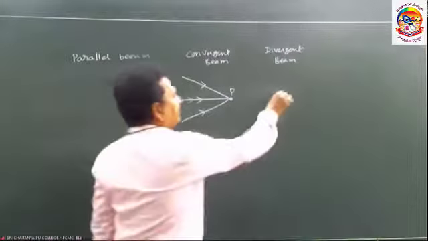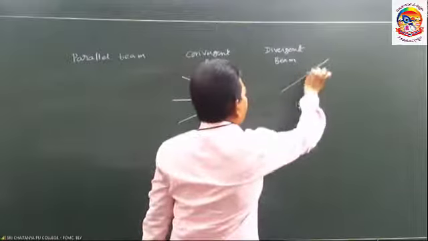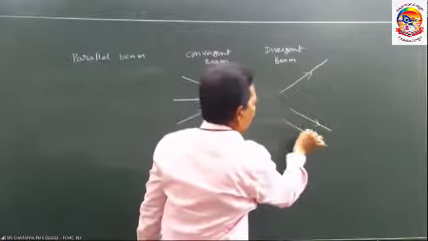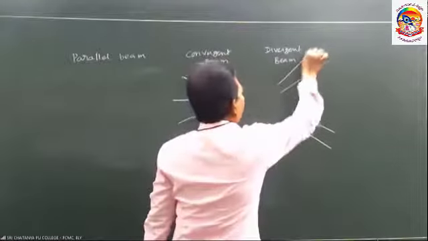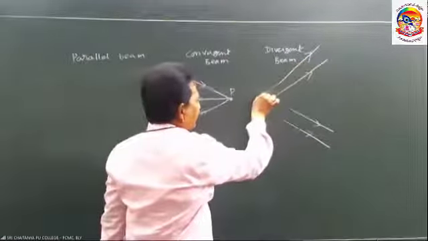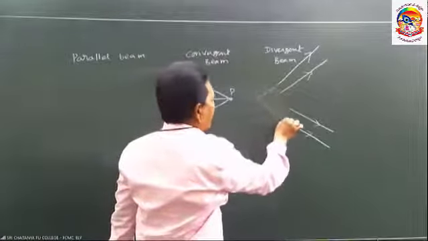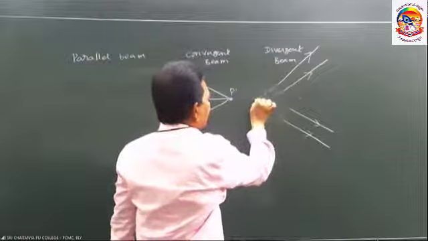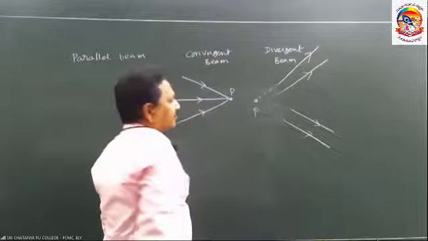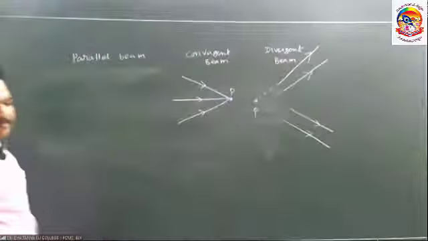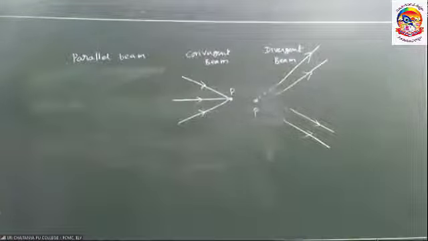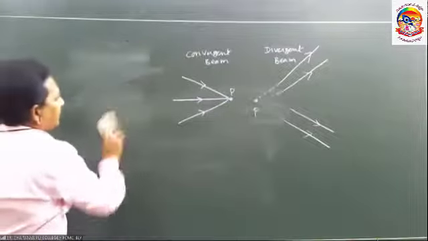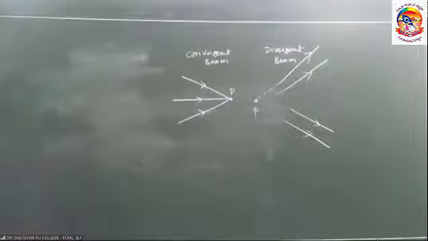Divergent beam: after reflection or refraction, the light rays appear to meet, appear to be coming from a point. That beam is called the divergent beam. What is meant by the convergent beam? After reflection or refraction, if the light rays really meet at a point, then that beam is called the convergent beam. What is meant by the divergent beam?